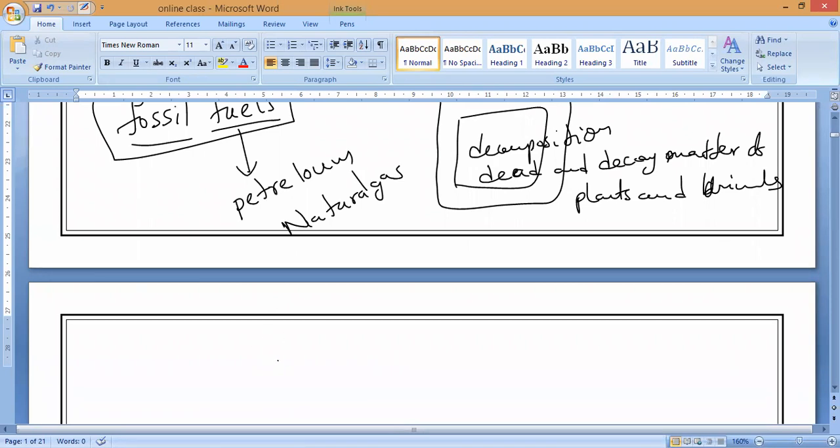If they burn in the presence of oxygen, burning or combustion, then what will they produce? They will produce carbon dioxide. Is it yes or no? So all fossil fuels burn in oxygen and produce carbon dioxide, which proves that fossil fuels are also made up of carbon only. You understand? Made up of carbon. That is what you have to remember.